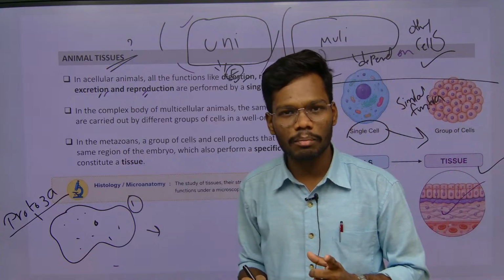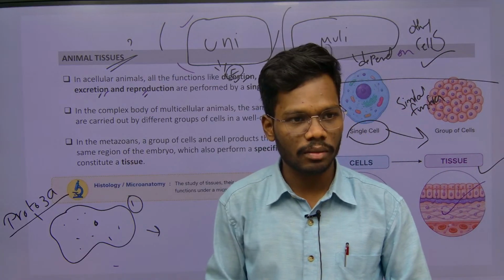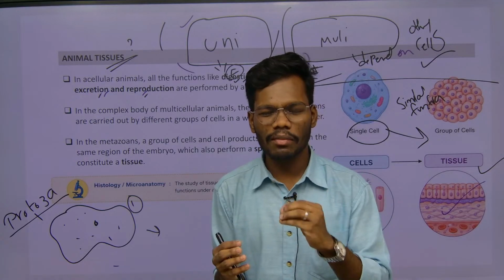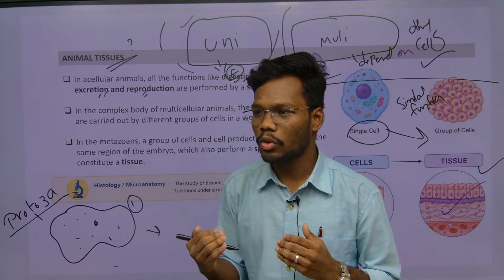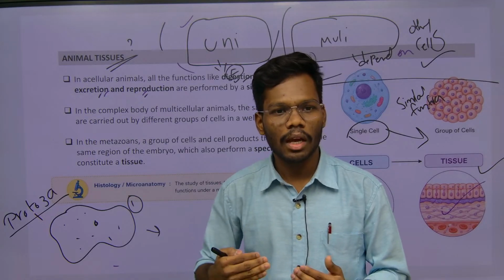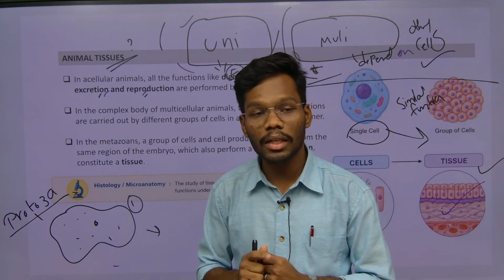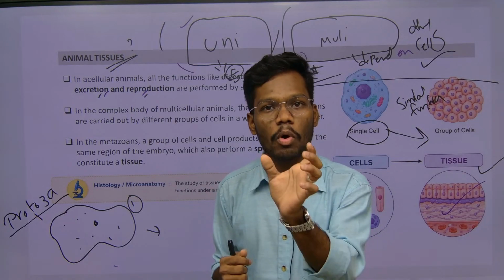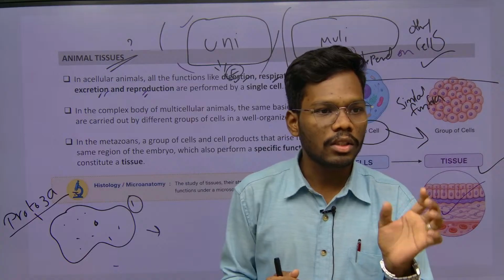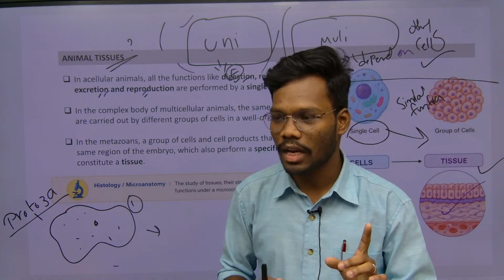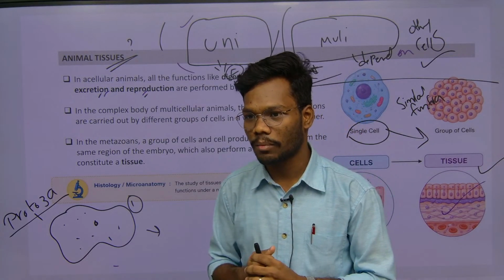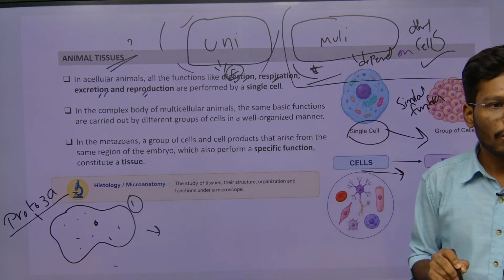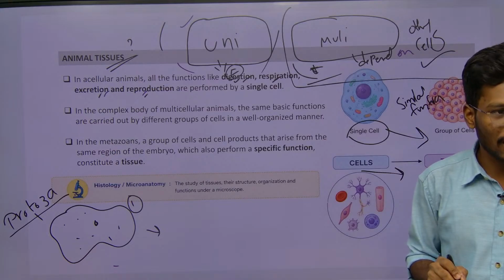There is one example all of you know about: sponges. Sponges have different types of cells, right? Such as choanocytes, pinacoderm, and different kinds of cells, but they are not forming any tissue. That's why we placed sponges where? At the cellular level of organization. That's good, cellular level of organization. Because of the formation of tissues, we developed highly complex animals.